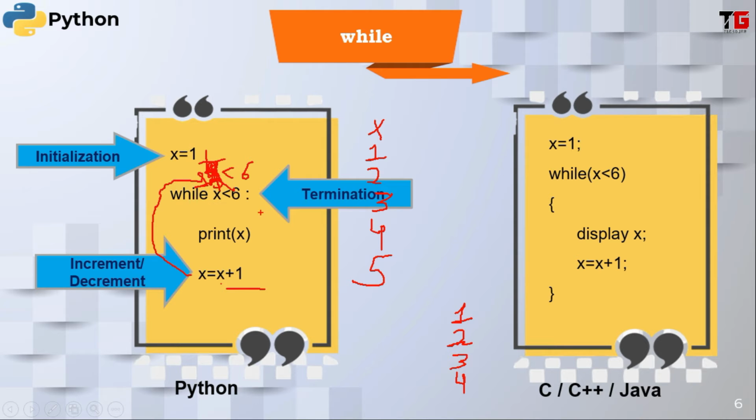5 is less than 6. Yes, then it will print the value of x again. It means 5. Then x will become 6. Now it will check whether 6 is less than 6. No. Now the condition will terminate. So friends, in this way it will print 1, 2, 3, 4, 5.